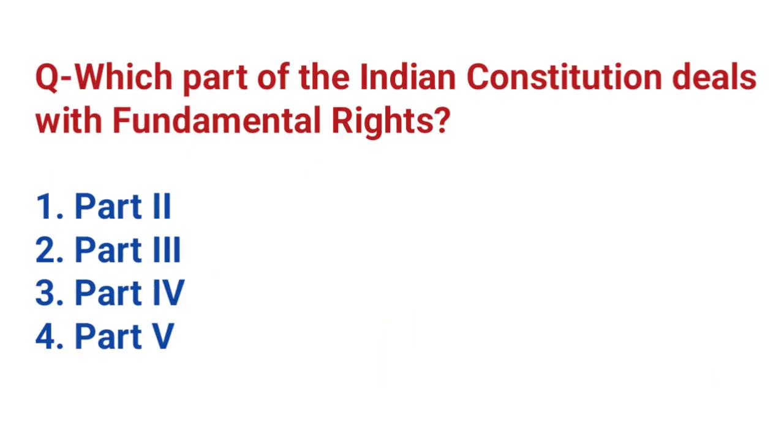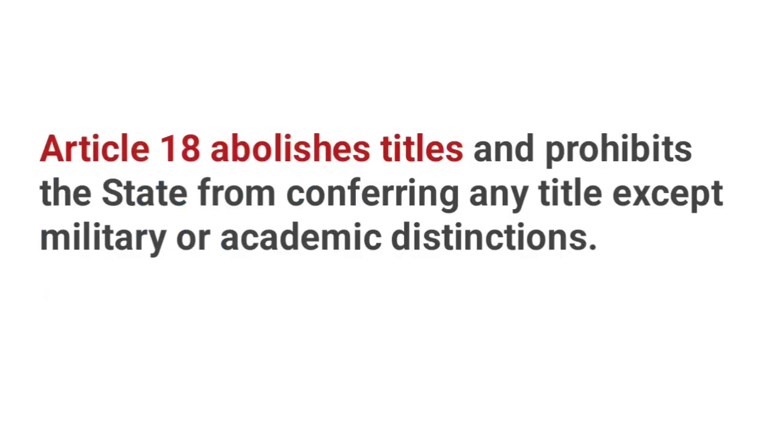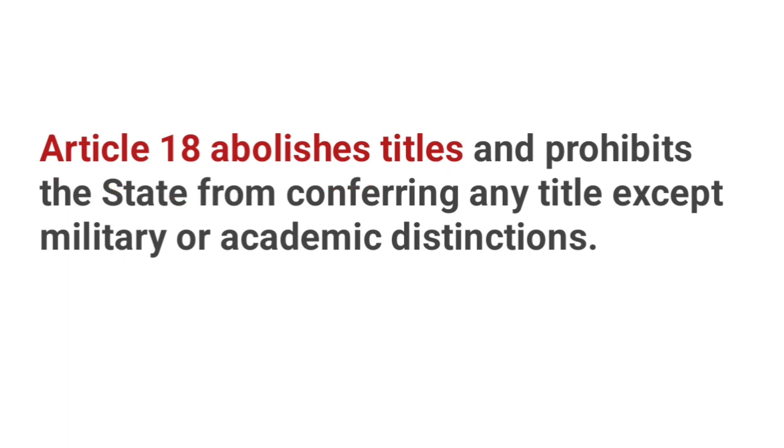Which part of the Indian Constitution deals with fundamental rights? Correct answer, Part 3. Which article of the Indian Constitution deals with the abolition of titles? Correct answer, C. Article 18. Article 18 abolishes titles and prohibits the state from conferring any title except military or academic distinctions.